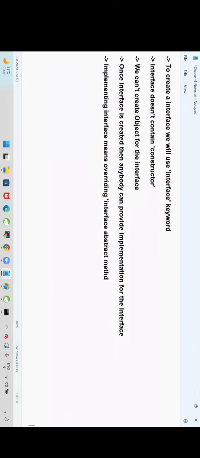To implement an interface, we will use the implements keyword. What is that, guys? To implement an interface, we will use the implements keyword.